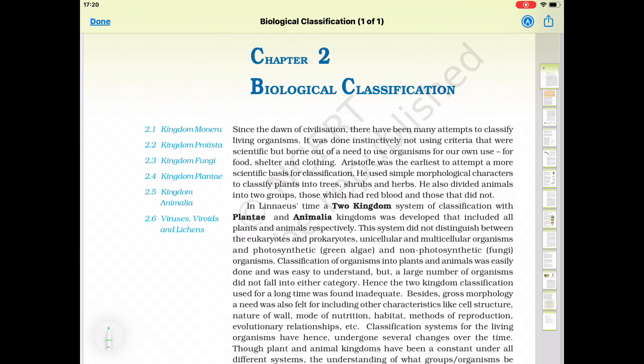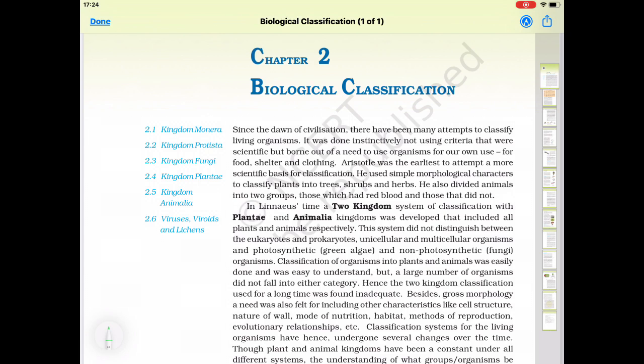So in this chapter we will study the grouping of organisms based on certain characters. What is the purpose of classification? It helps in easy identification. It makes the study easy and convenient. It helps to study the relationship between different organisms. So in this chapter, we will study all these classifications.